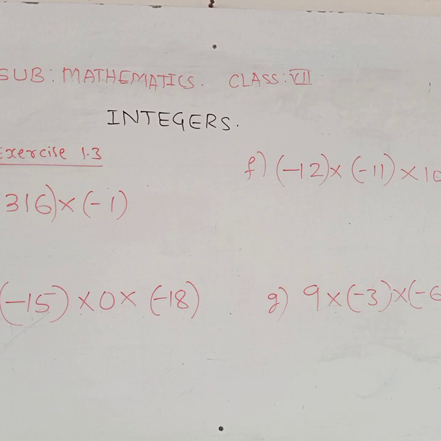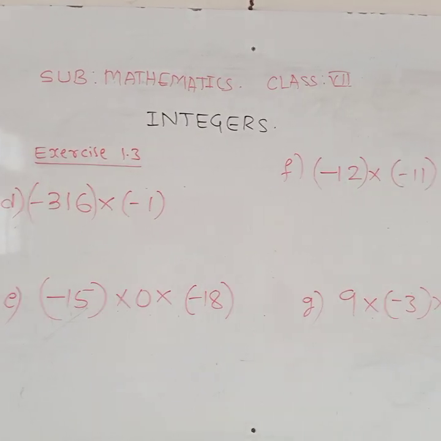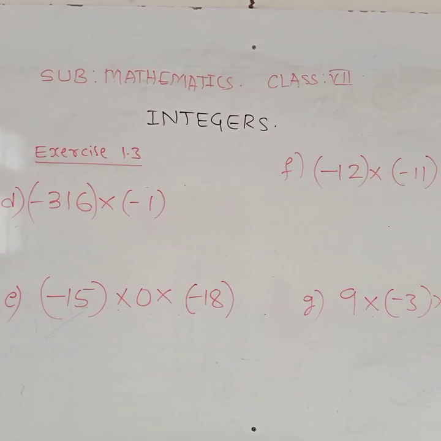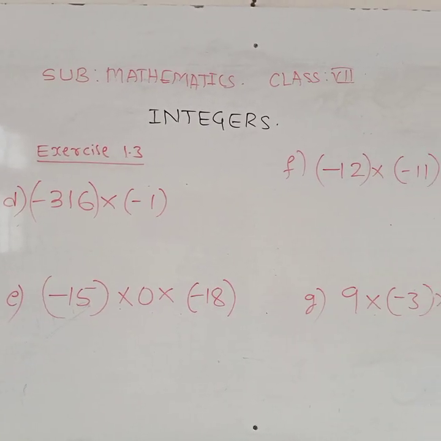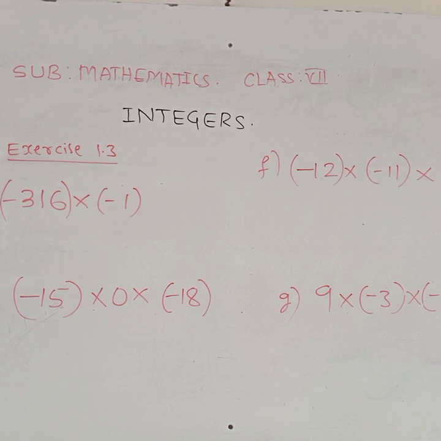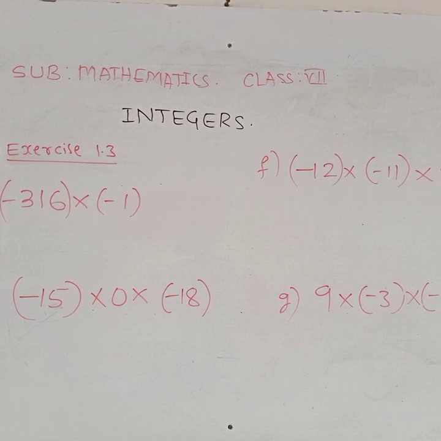First one, minus 316 into minus 1. How many of you are ready? Show me your answer fast. Yes, good. Moksha, show me properly. I am not getting the answer. Moksha, hold your camera properly. Moksha, D1, 316, correct. E1, F1, G1, please solve fast. Okay Moksha, remaining you have to solve fast.